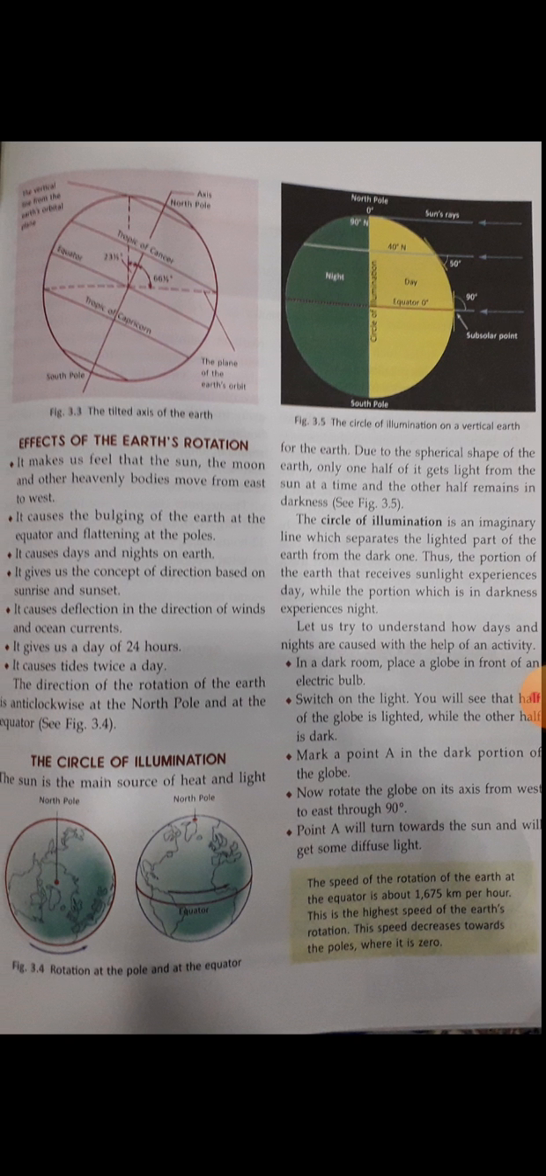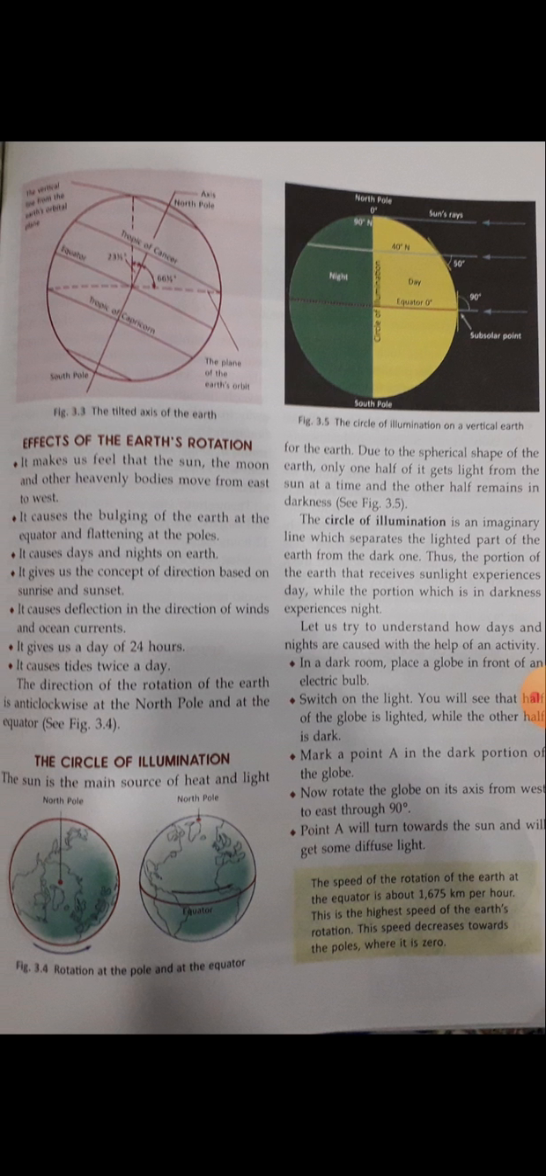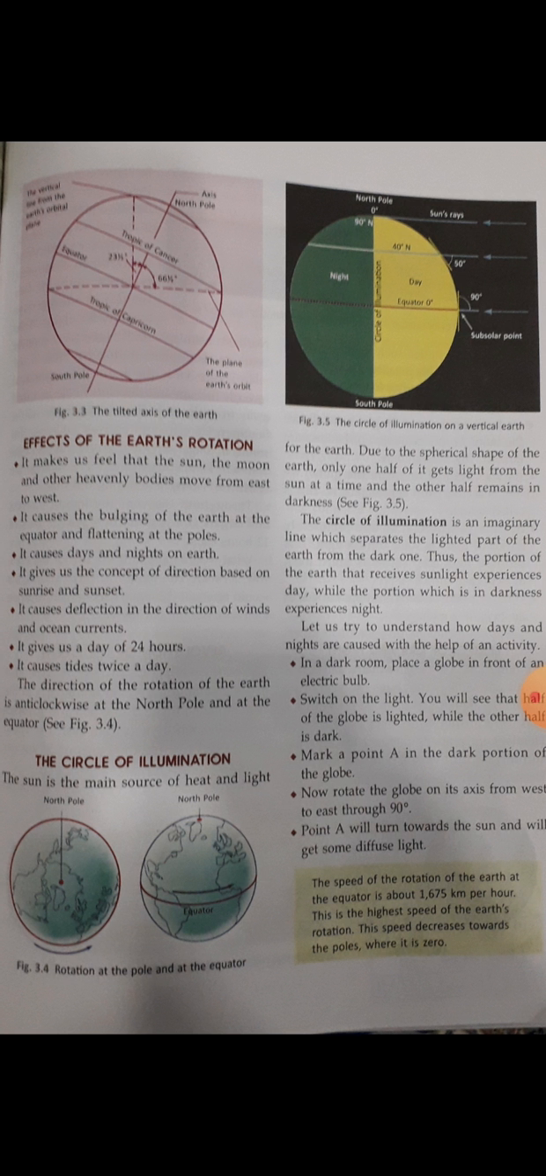The circle of illumination. What is this? The sun is the main source of heat and light. We know that we get heat and light from the sun. Due to the spherical shape of the earth, only one half of it gets light from the sun at a time, and the other half remains hidden. That's why half the portion of the earth gets light from the sun and half the portion is in darkness.